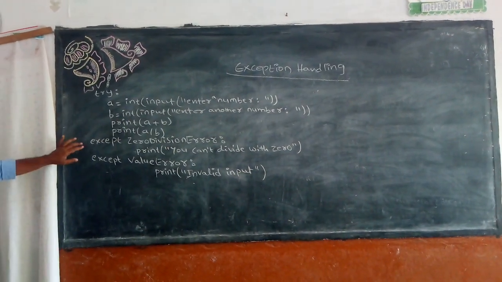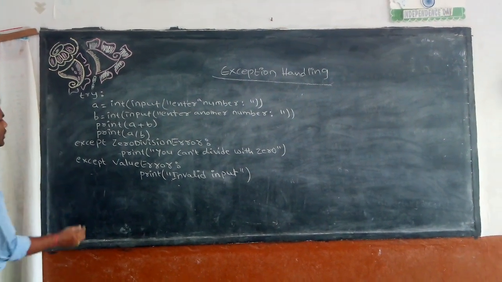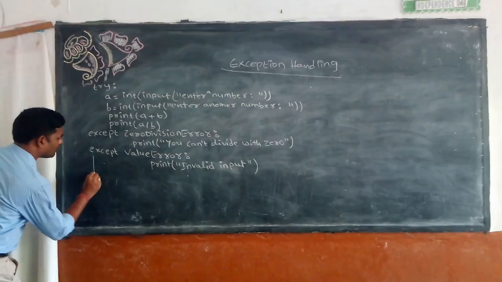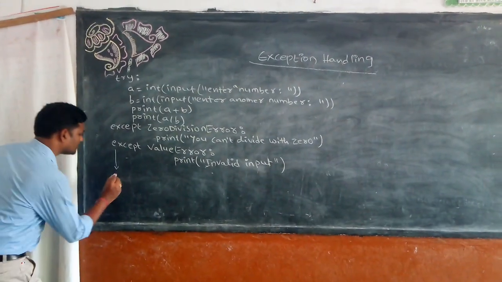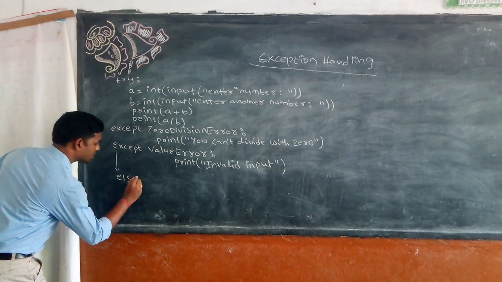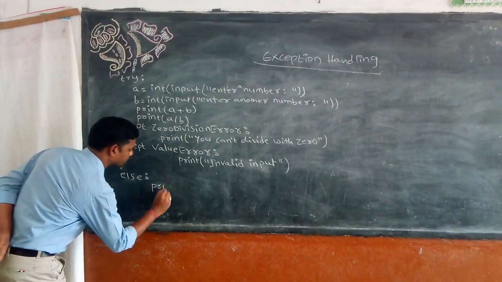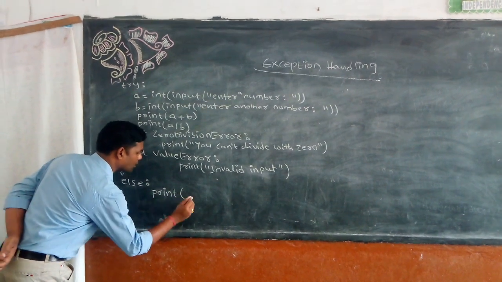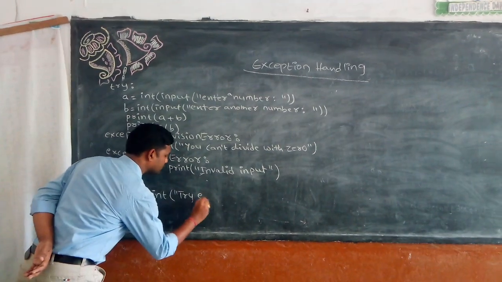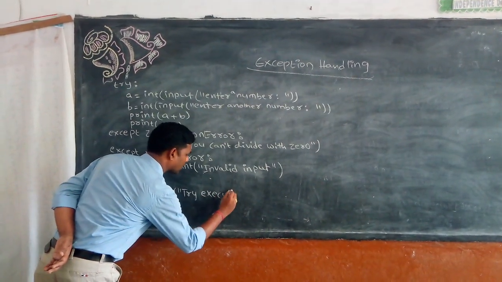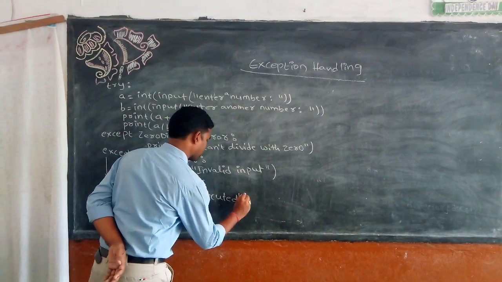Now after these two except blocks, I need to add an else block here. In the else block I say print "try executed successfully."